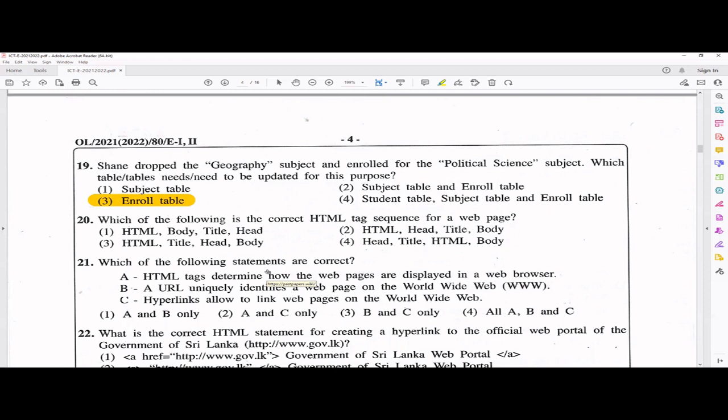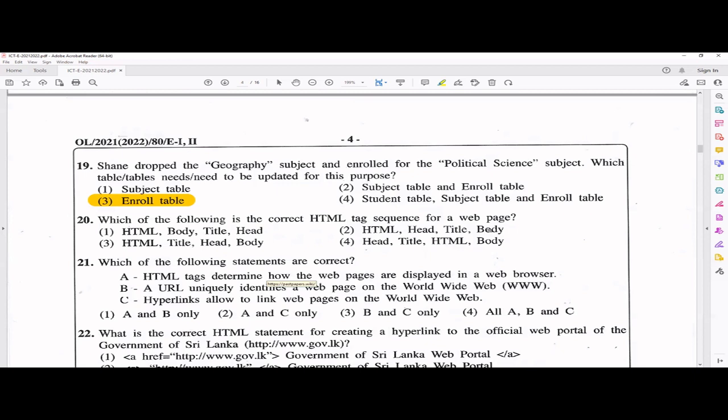So usually you will start with HTML tags, and inside you have head. Inside the head you will have titles, and then you have the body. Right? So you can go with this answer, but it's not a very good answer, because again, you can have the closing tags, right? So therefore, for this 20th question, they have given all answers correct.